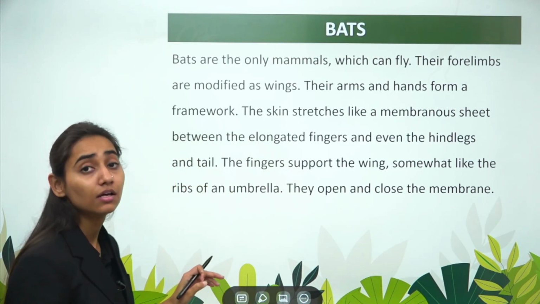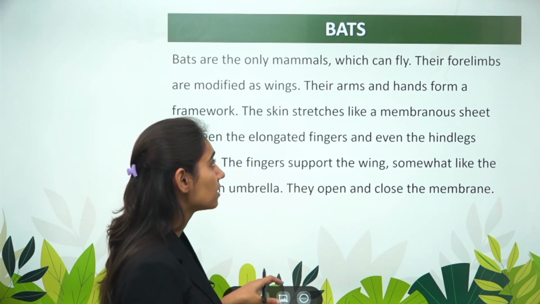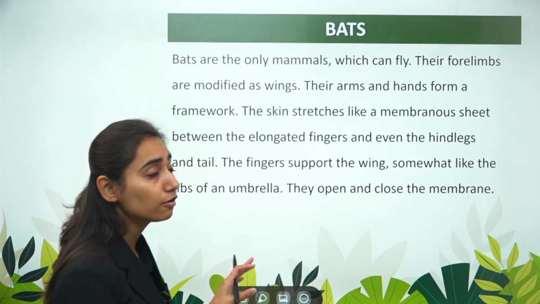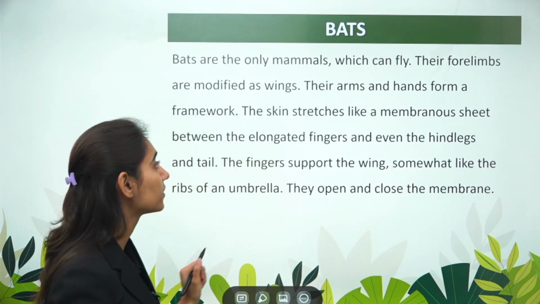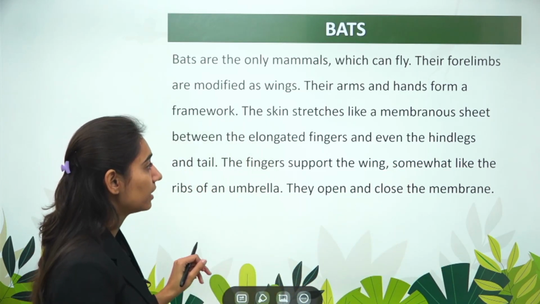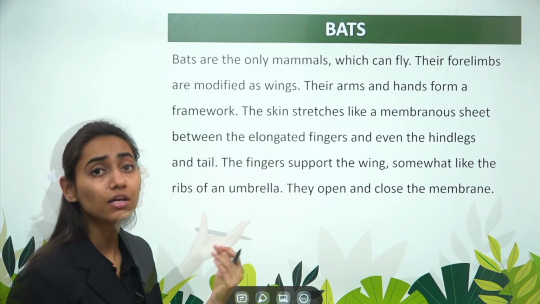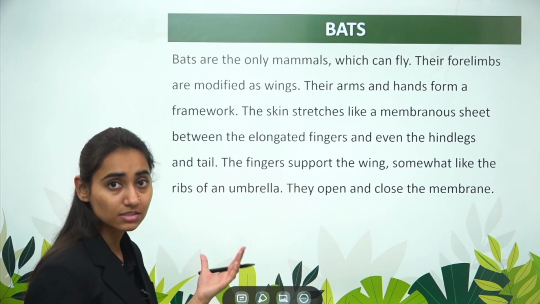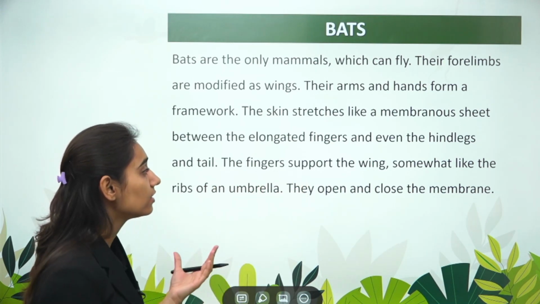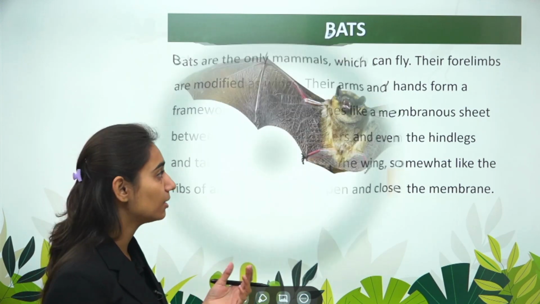Their four limbs, that is the posterior limbs, posterior legs are modified into wings. Their arms and hands form the framework of the wings, which helps them in flying. The skin stretches like a membranous sheet. Between the limbs there is a membranous sheet, which you will see in the diagram, that exists between the elongated fingers and even the hind legs. The fingers support the wings somewhat like the ribs of an umbrella. They open and close the membrane.